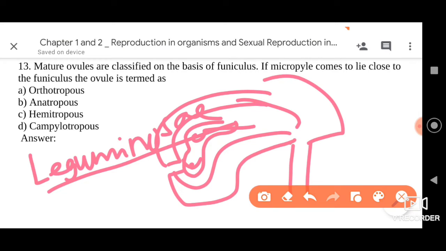So the right answer here is, as I explained earlier, anatropous. That is, the micropyle is present very near to the funiculus.